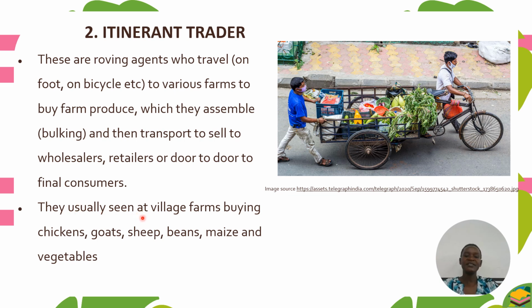They are usually seen at village farms buying chickens, goats, sheep, beans, even fresh vegetables and maize. Then they carry those and sell them door to door to the final consumer or to the retailer. Or if they have a large quantity, they sell direct to the wholesaler. So that's the itinerant trader.